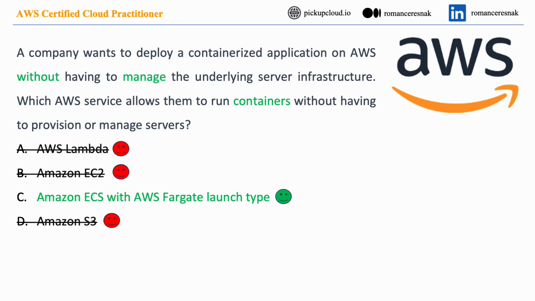For a company looking to deploy containerized applications on AWS without managing the underlying server infrastructure, Amazon ECS with AWS Fargate launch type, option C, is the most suitable choice. AWS Fargate abstracts away the server and cluster management, allowing users to focus on designing and building their applications without worrying about the infrastructure. AWS Lambda, option A, is more suitable for event-driven, short-lived functions. Amazon EC2, option B, requires manual management of the server infrastructure, and Amazon S3, option D, is a storage service, not suitable for running containerized applications.